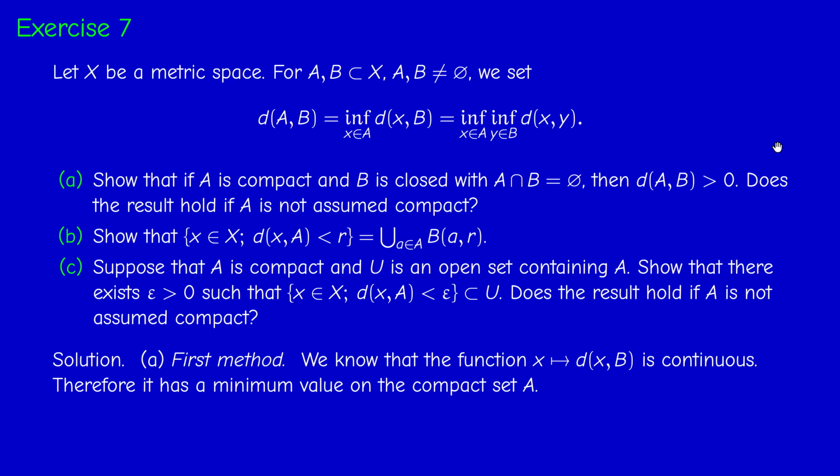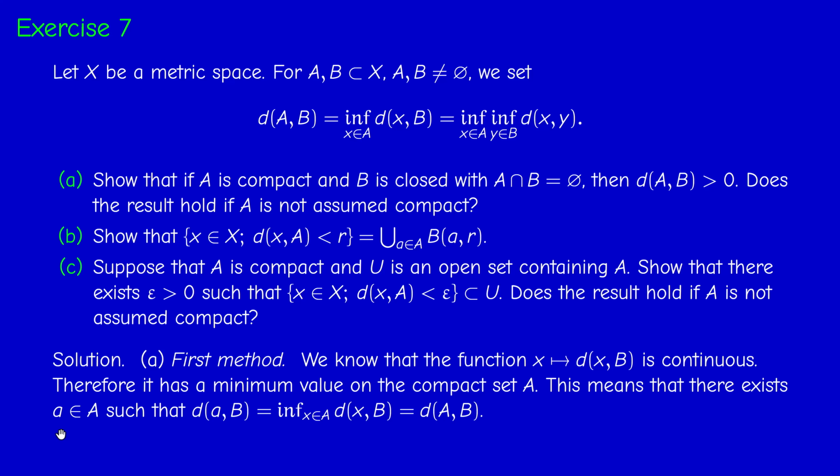Now, a continuous function on a compact space achieves a minimum value. So there exists a point small a in capital A where the infimum is a minimum. This is the conclusion of the extreme value theorem. Therefore, the distance between A and B, which is the infimum by definition, is achieved at a certain point small a in capital A. This is not the case in general, but here we assume that capital A is compact.